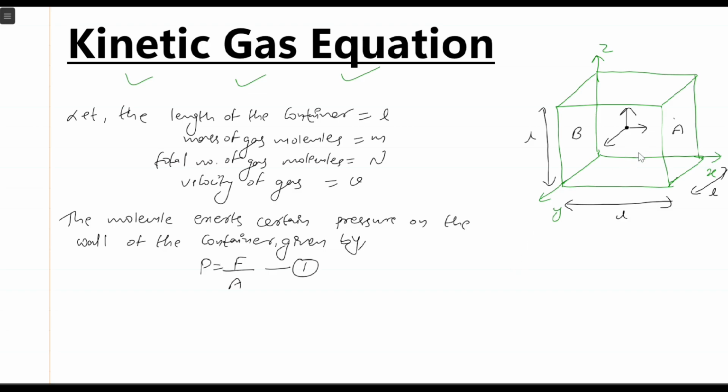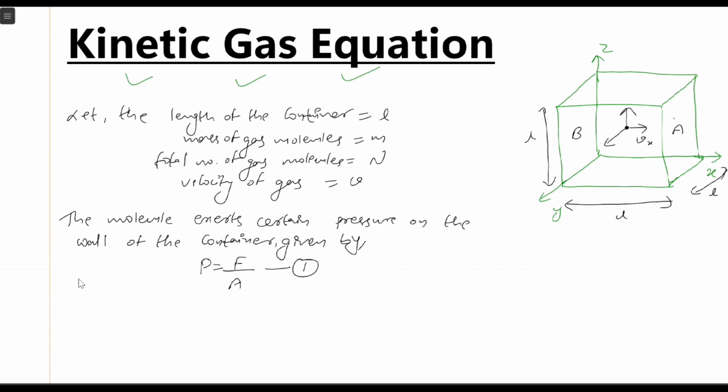For simplification, let us consider the molecule is moving towards the x direction, that is the x-axis. We are not considering the y-axis and z-axis right now because that will make the solution a little bit difficult. So we will talk about the x-axis only to make the solution simple, and later we will include the velocity in the y direction and z direction as well. Right now we are considering the velocity in the x direction only. If the molecule is traveling in the x direction with velocity vx, and the mass of the gas molecule is m, then